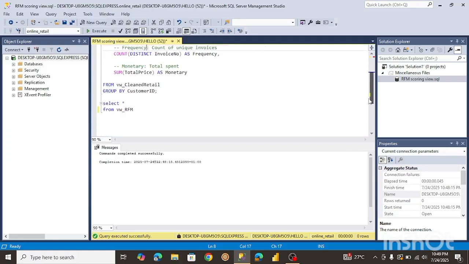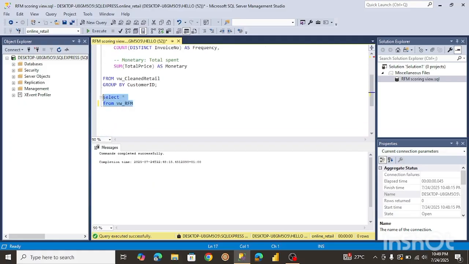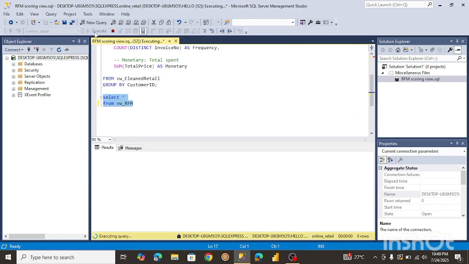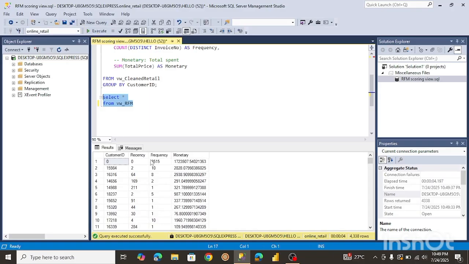So let's try to select this to see what it brings. All right, as you can see over here, we have the customer ID, the recency, the frequency, and monetary. Of course, the lower the recency, the better, while here, the higher, the better. So now we're going to move on to our scoring, and to make this quicker, I'm going to do the same thing I did here. I'm just going to copy the code, paste it over here, and try to explain what it does. So let's get into it.